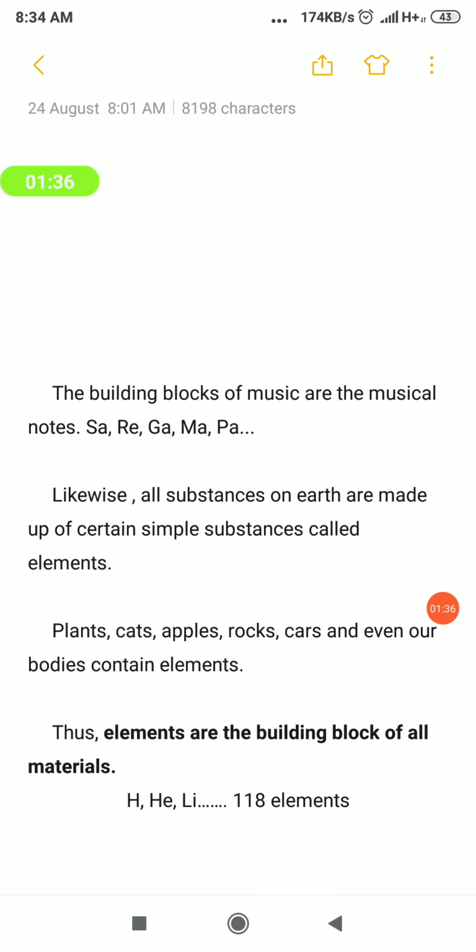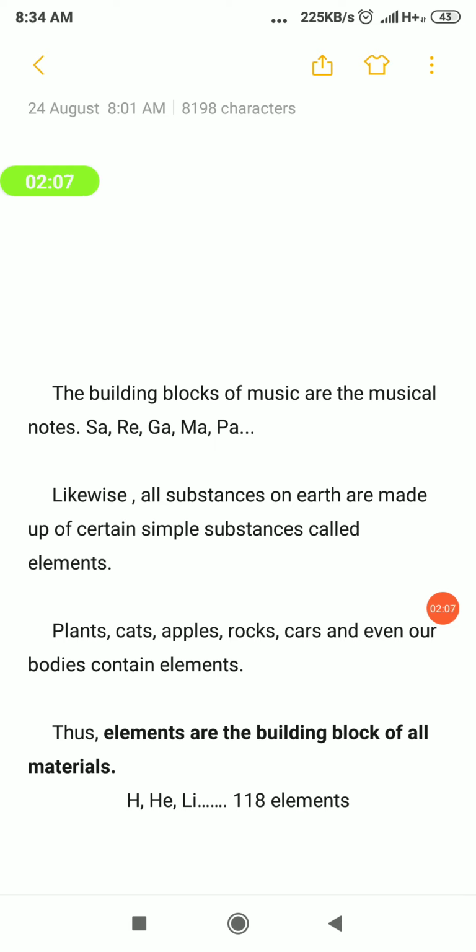The building blocks of music are the musical notes sa, re, ga, ma, pa. Likewise, all the substances in our world, everything is made of certain simple substances called elements. Plants, cats, apples, rocks, cars, even our bodies and all the materials around us, everything is made by a particular species called an element. So we can conclude that elements are the building blocks of materials.